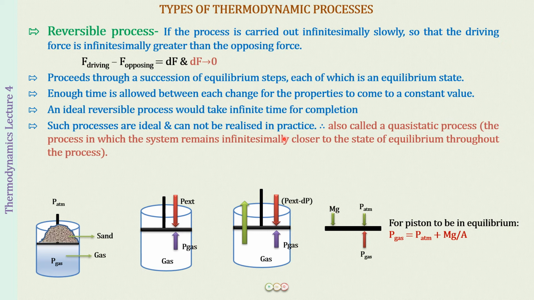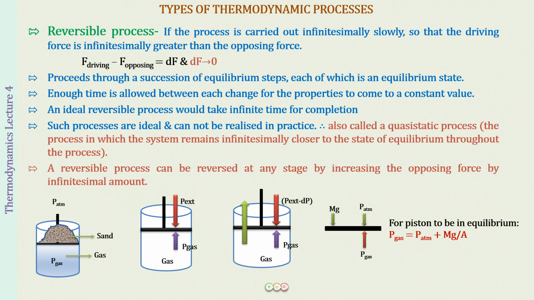So we generally call a reversible process in daily life a quasi-static process. Now, what is a quasi-static process? It is a process in which the system remains infinitesimally close to the state of equilibrium throughout the process. It will not be that equilibrium is attained every time, but it is going to be quite close to equilibrium.